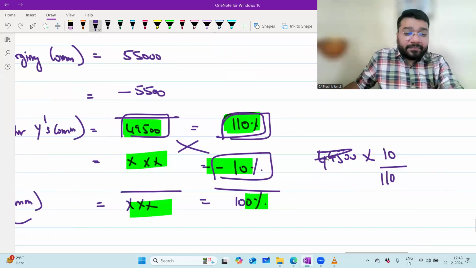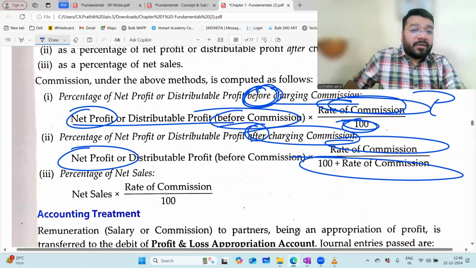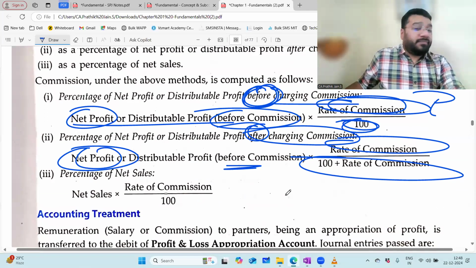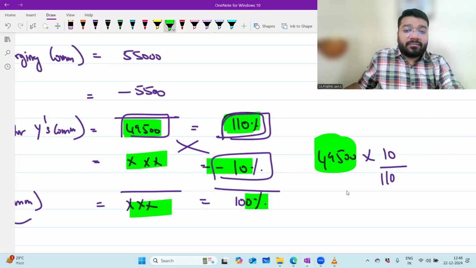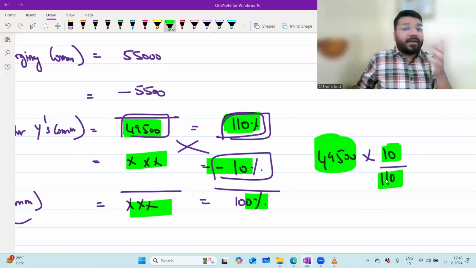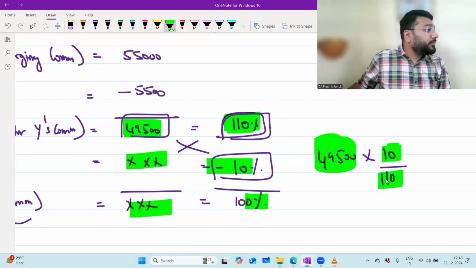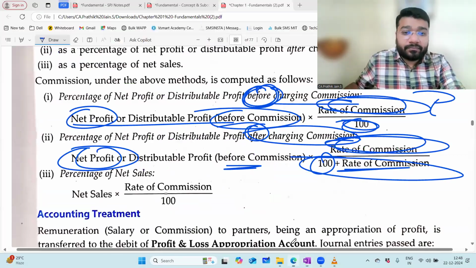What is this 49,500? As per your formula, it is net profit before commission. Whose commission? Y's commission. 49,500 is net profit before Y's commission, into rate of commission 10, divided by 100 plus rate of commission. What is 100 plus rate of commission? 100 plus 10, which is 110. So 49,500 into 10 by 110. Same formula you got. Any problem? No, sir.